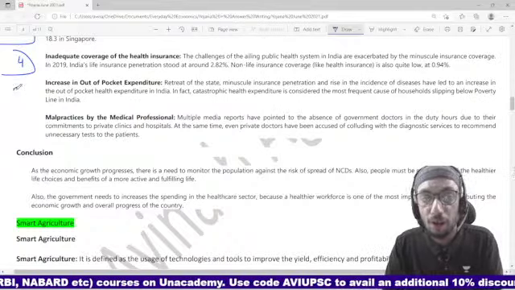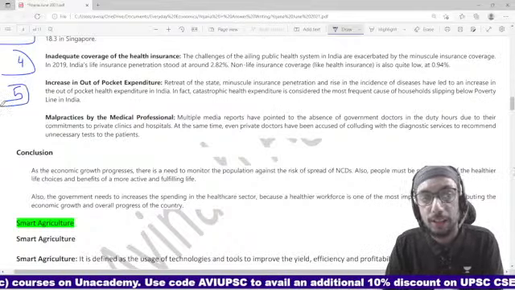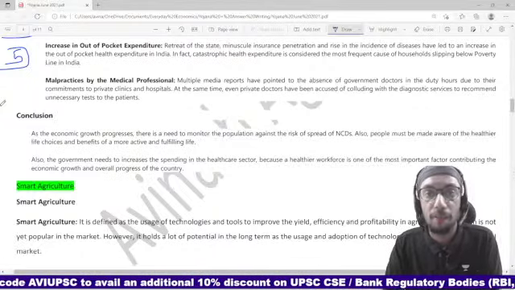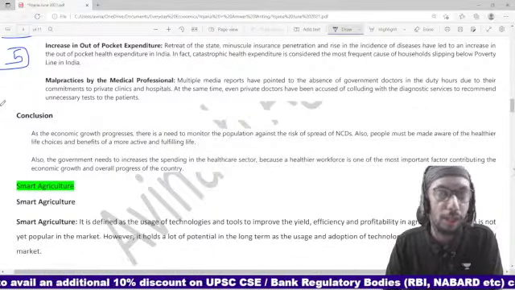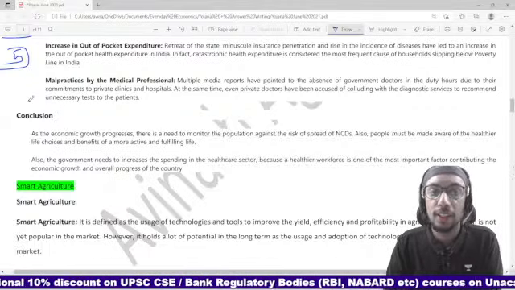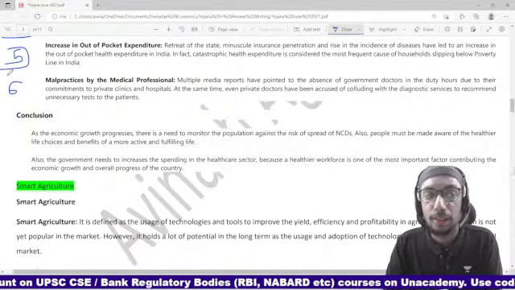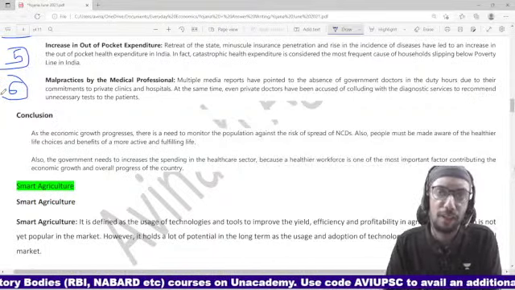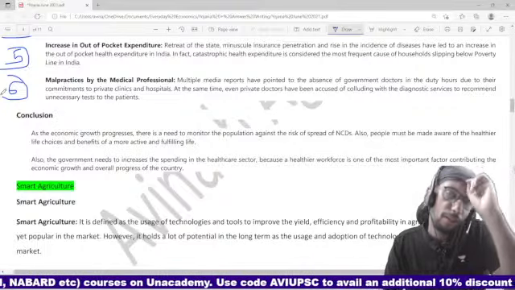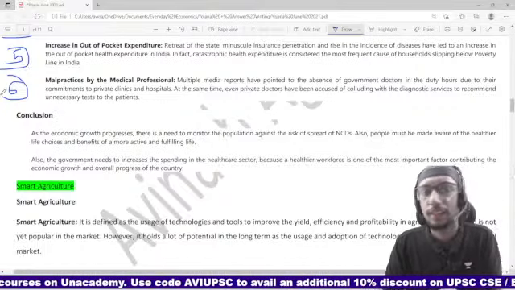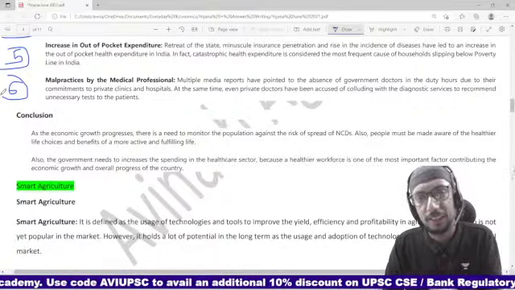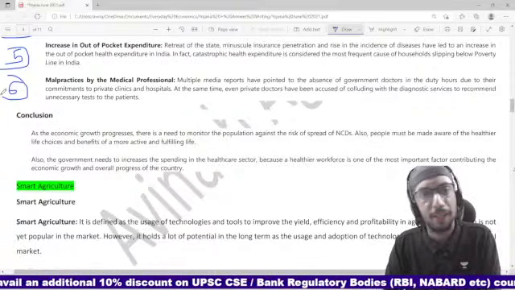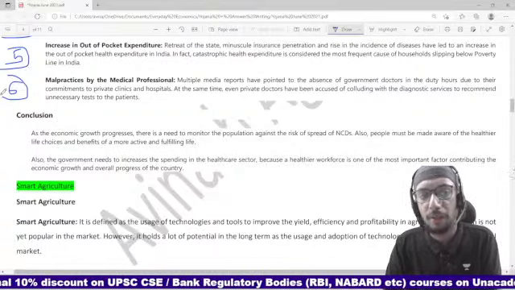Again, this is linked with your out of pocket expenditure, that somebody has to pay for healthcare. So if not the insurance company, if not the government, then who? Then you, right? Why? Because you do not have health insurance. There are also various malpractices in the medical profession by medical professionals within the medical fraternity, right? Prescribing unnecessary drugs, doing unnecessary surgeries just to inflate the bill in the hospital. These are the kinds of malpractices that should be thoroughly curbed, right?